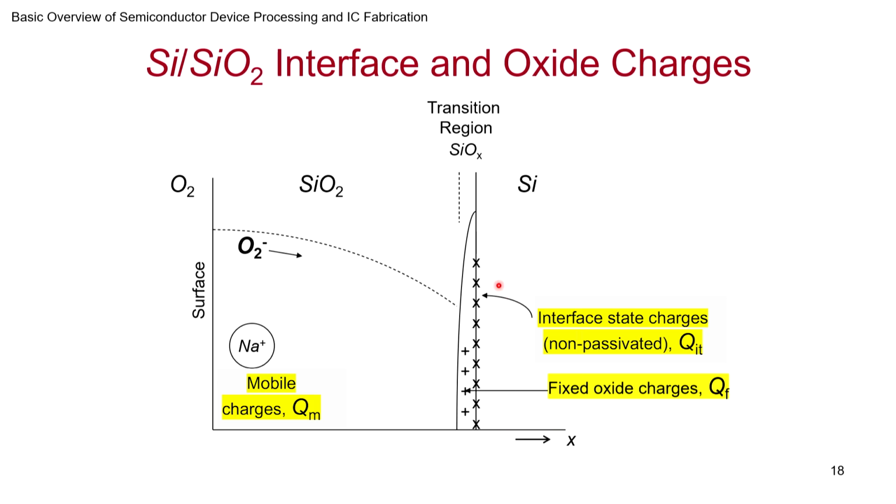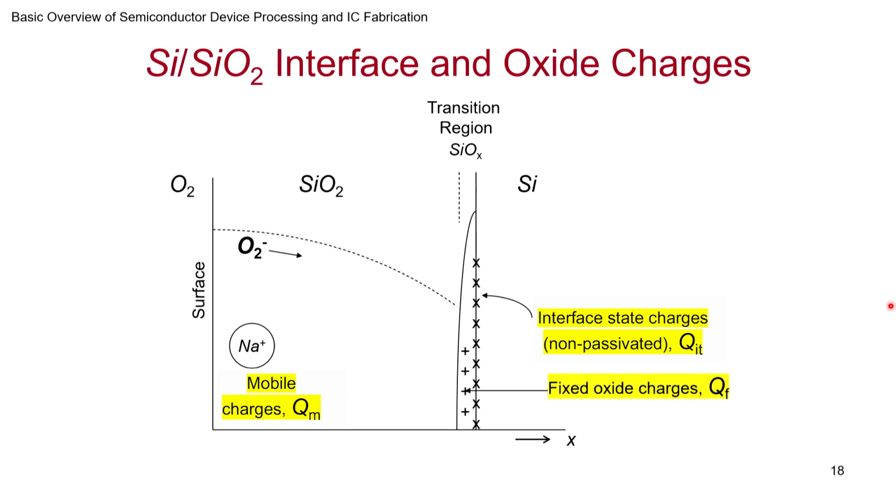Okay, and if they are not passivated, they will end up giving rise to a charge. They could be positive, they could be negative. It could be a donor type interface state, it could be an acceptor type interface state. So depending on that, it may end up becoming positive or negative. So this is a very tricky thing, and these can actually be represented as energy levels in the band gap of SiO2, not SiO2, Si. Band gap of Si, you can represent at the interface.